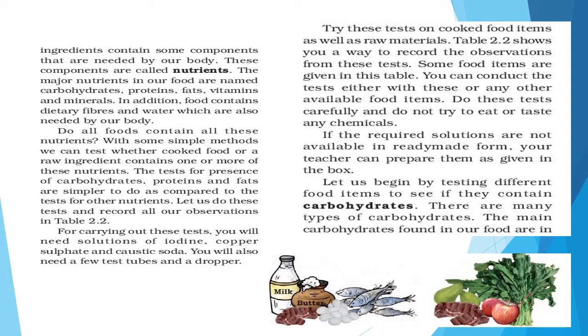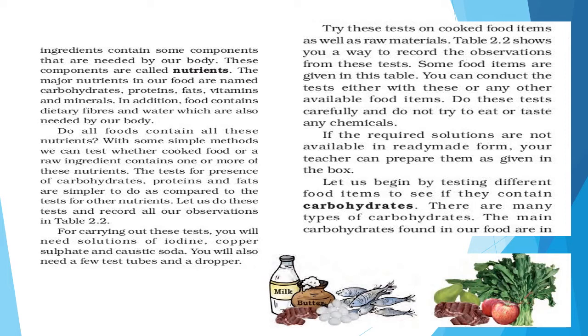For carrying out this test, you will need a solution of iodine, copper sulfate and caustic soda. You will also need a few test tubes and a dropper. Try this test on cooked food items as well as raw material. Dear friend, some food items are given in the tables. You can conduct the test either with these or any other available food items. Do these tests carefully and do not try to eat or taste any chemicals. If the required solutions are not available in ready-made form, your teacher can prepare them as given in the box.